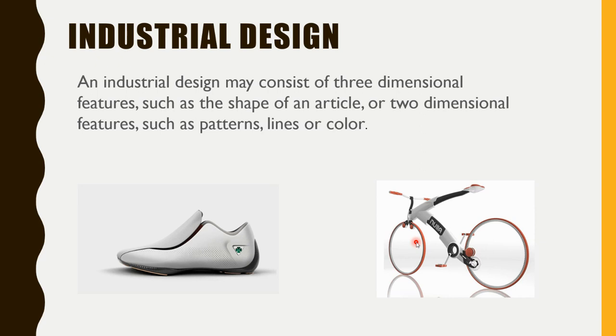Industrial design consists of the three-dimensional, it means just the look. Here you can see that a shoe is there. So a shoe is always in the market, but the exact appearance, the exact look of this shoe, no one can copy it, right?